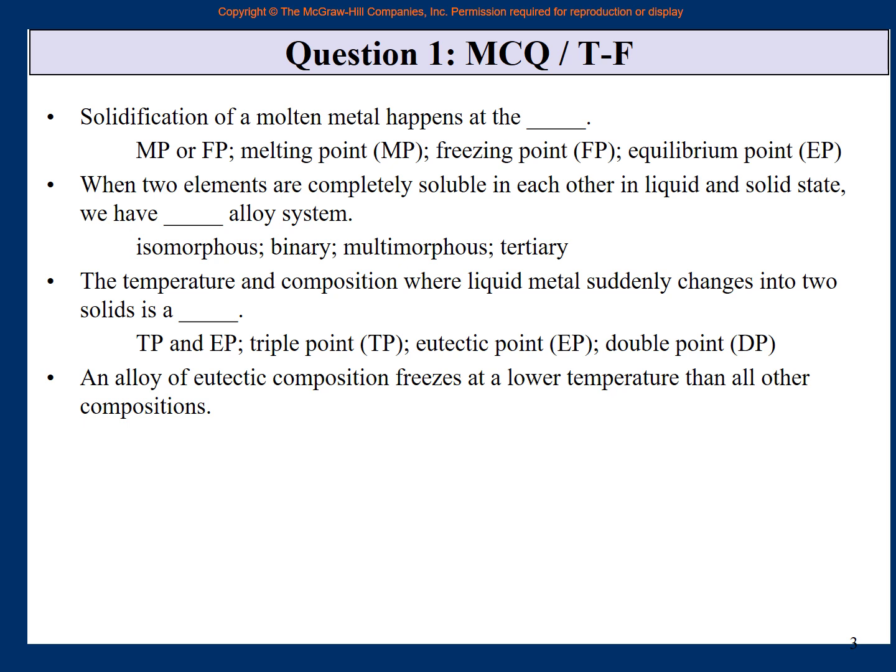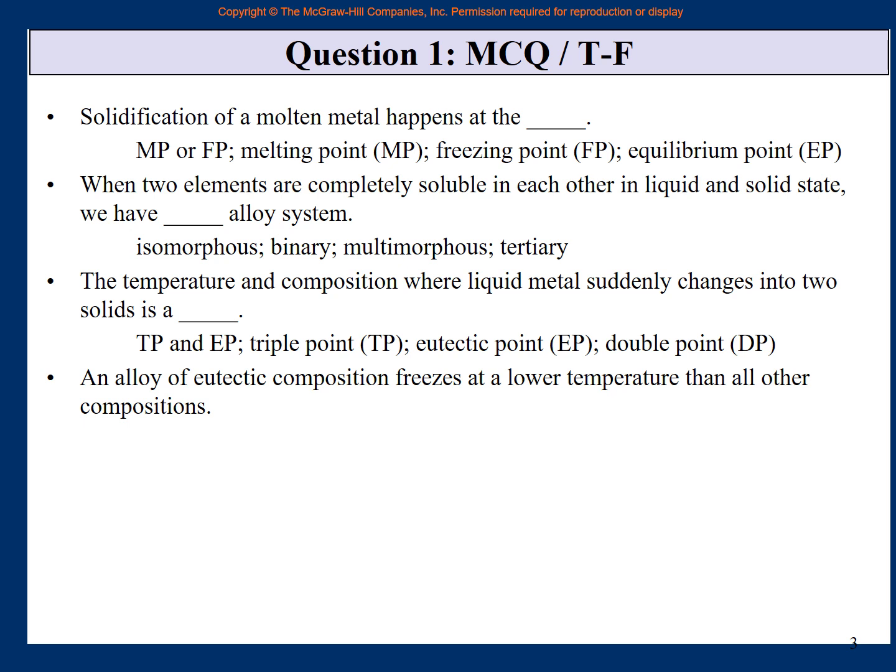Next one, an alloy of eutectic composition freezes at a lower temperature than all other compositions. Just think on it, or look at a diagram. Look at any phase diagram which contains a eutectic point. To the left you will have liquid, then solid plus liquid, then solid. To the right of this you will again have liquid, solid plus liquid, and then solid, right?